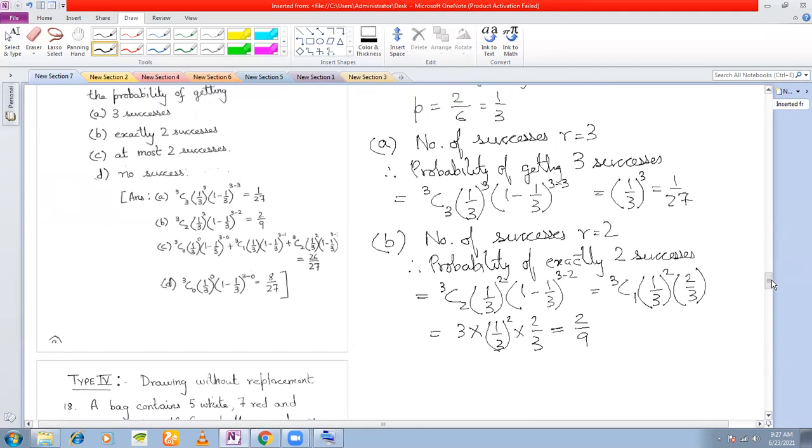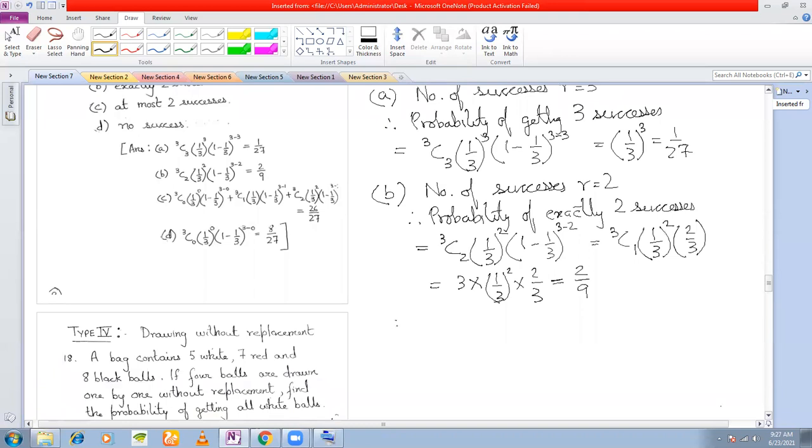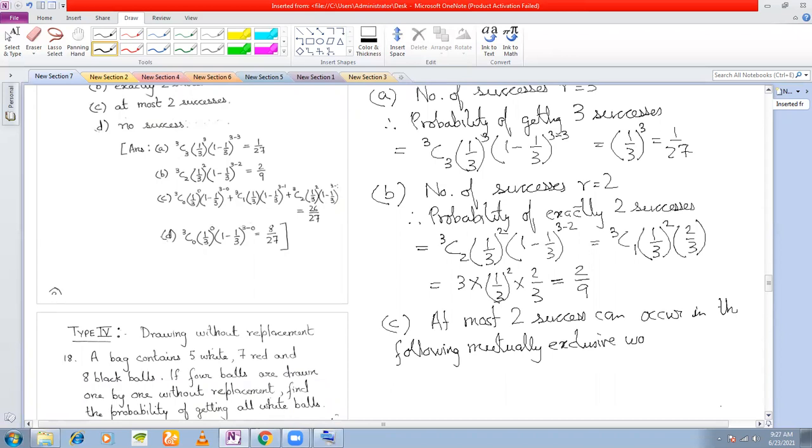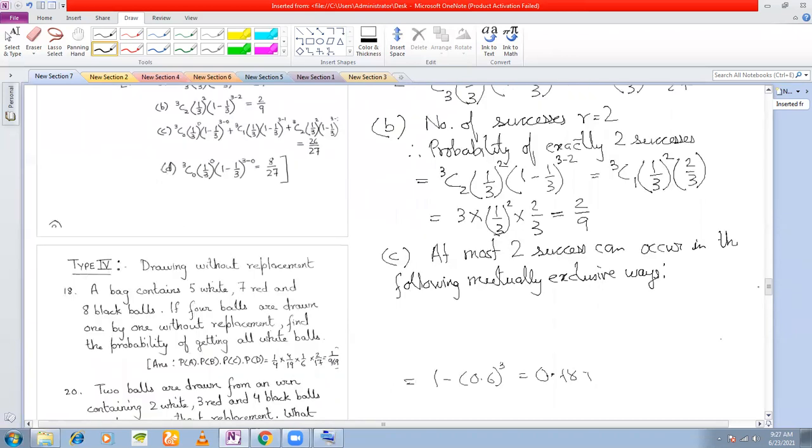Second last is at most 2 successes. At most 2 successes, if there are 3 trials, can occur in the following mutually exclusive ways. What are those ways?